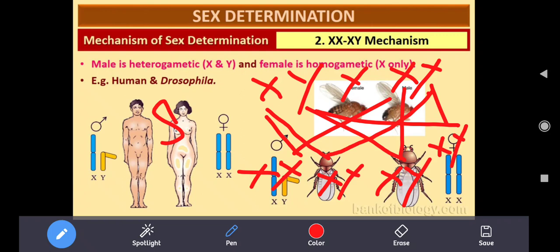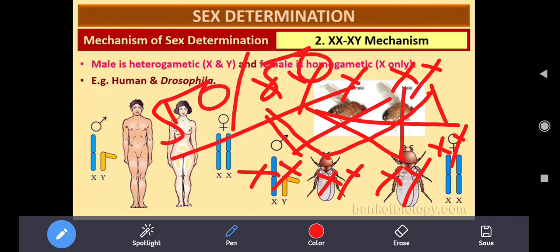So it is 50-50. Suppose 400 million sperm are produced in a male.